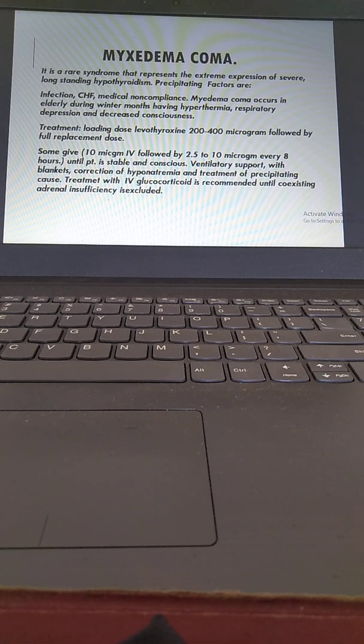Treatment is a loading dose of levothyroxine, 200 to 400 micrograms, followed by the full replacement dose. Some give 10 microgram IV followed by 2.5 to 10 microgram every 8 hours until the patient is stable and conscious. Ventilatory support, warming with blankets, correction of the hyponatremia, and treatment of the precipitating cause. Treatment with IV glucocorticosteroid, that I have already mentioned in the glucocorticoid section, is recommended until coexisting adrenal insufficiency is excluded.